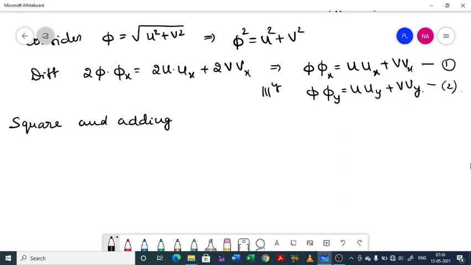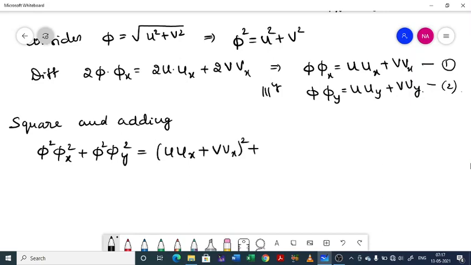Even if you add then square, that is also no problem, but you need again to simplify to get phi x square plus phi y square. That is important. So it will be phi square phi x square plus phi square phi y square equal to (u ux plus v vx) whole square plus (u uy plus v vy) whole square.